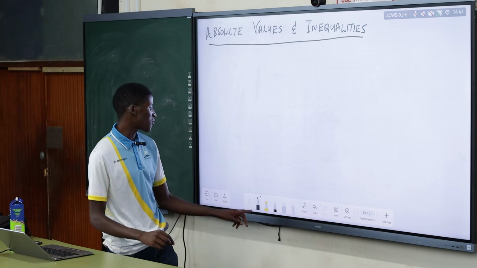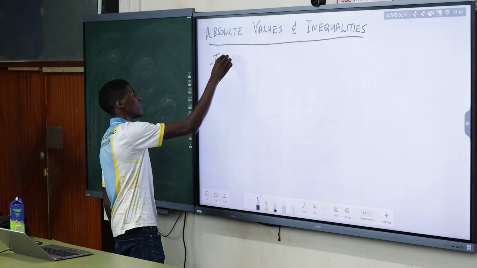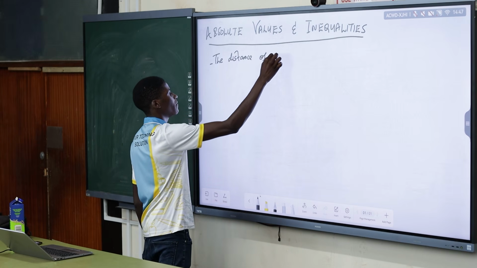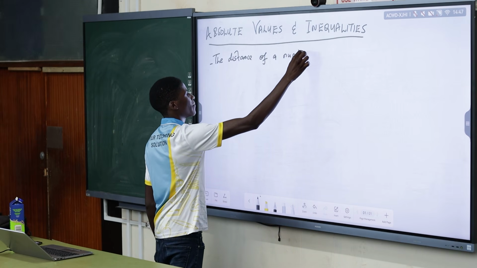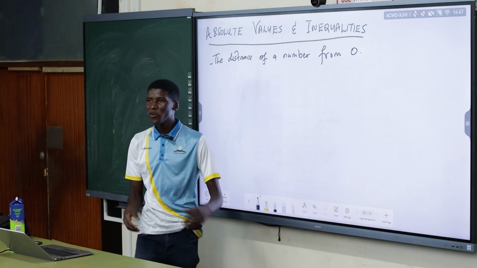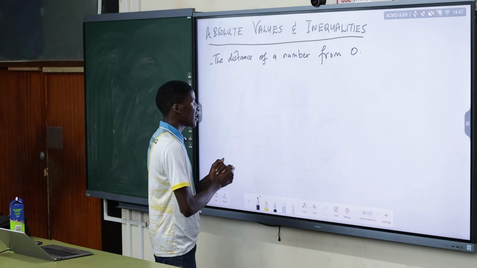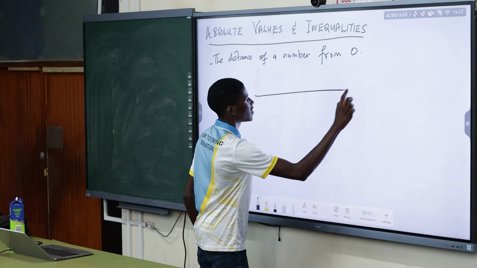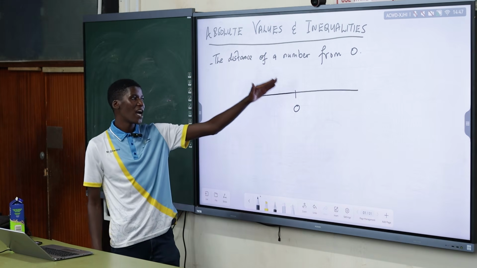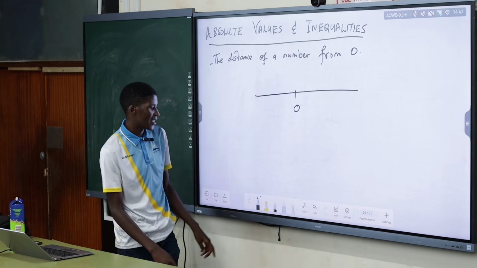Yes, it's the distance of a number from 0. So let's say an absolute value is the distance of a number from 0. We want to see how close or far our number is from 0. So if we make a number line, we are likely to have something like this, where our 0 is at the center. On one side, some negative numbers. On the other side, we've got positive numbers.